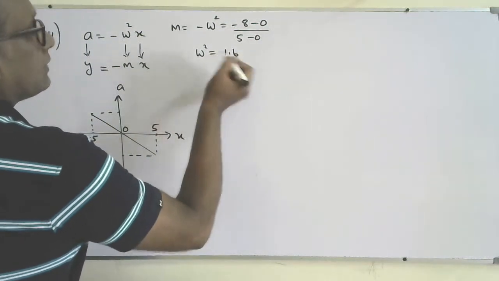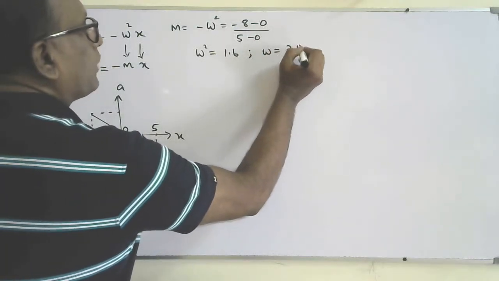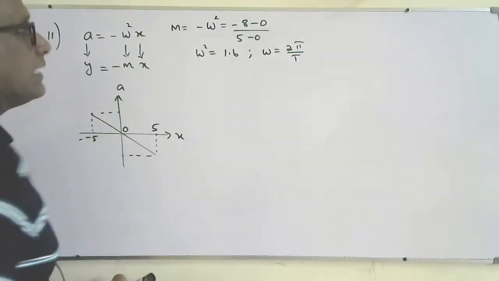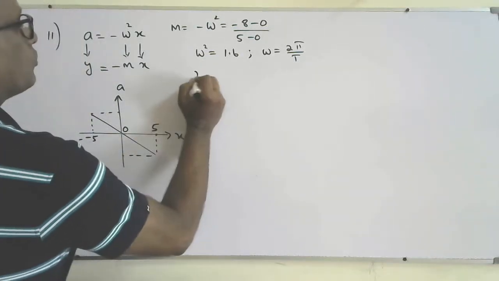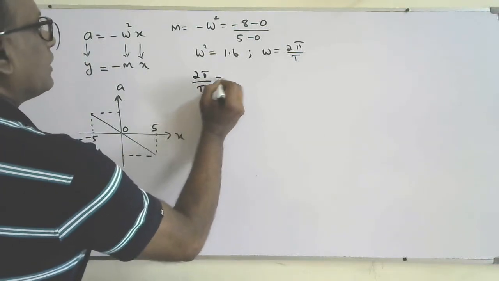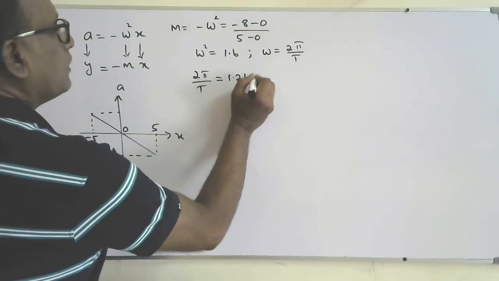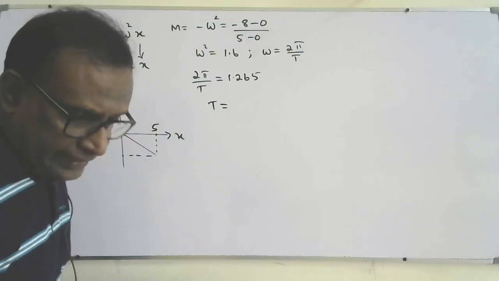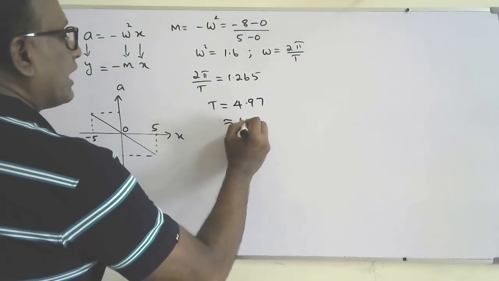Take the square root of it, and we also know that omega equals 2 pi over T. So substitute: 2 pi over T is equal to 1.265. From that, find the period. That will be 4.97. I can take it approximately as 5 seconds.